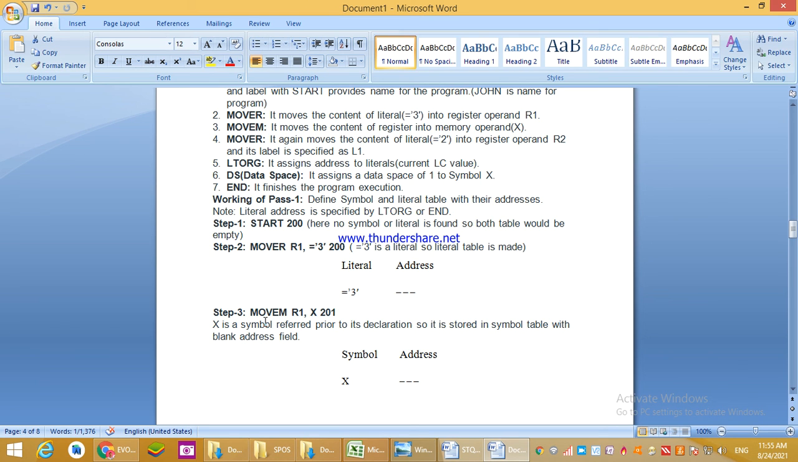Okay. Now we will discuss the remaining part of the assembler with another small example which will become very easy to understand.